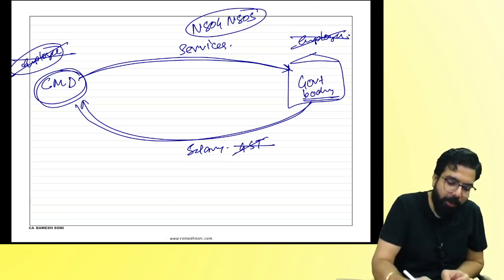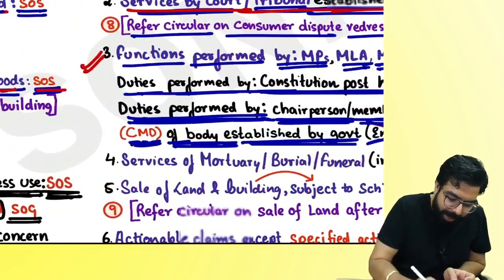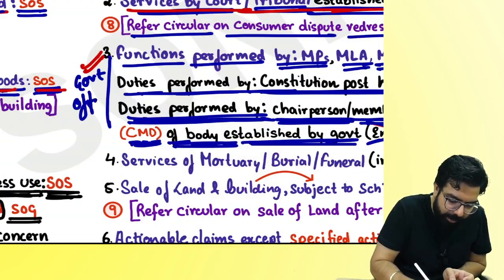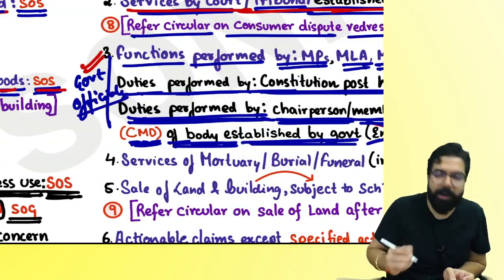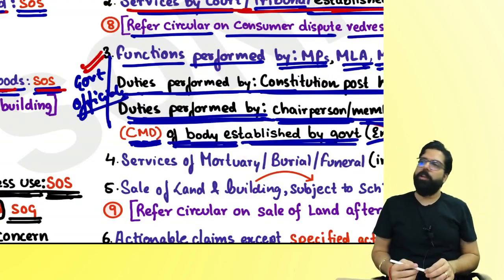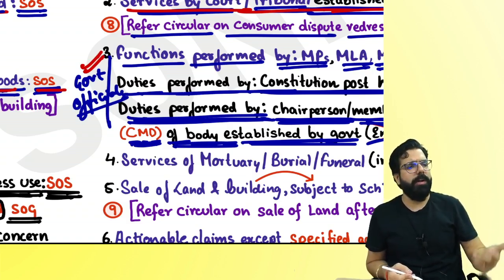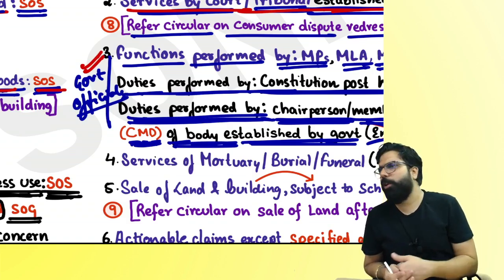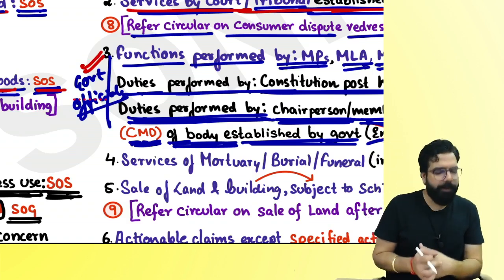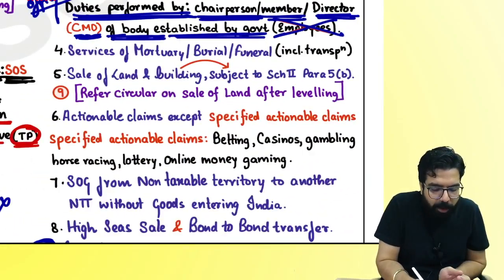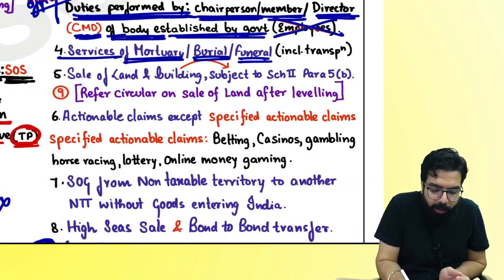Next. So can I give them one name, government officials? These are like government officials, just for remembering purposes, everyone. Can I call them government officials? MPs, MLAs, constitutional post holders, chairperson, member, director, all these people, can I call them government officials? Yes. Next. The next one is services of mortuary, burial, funeral.